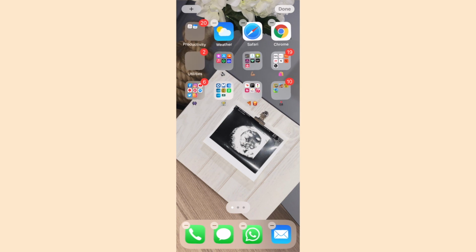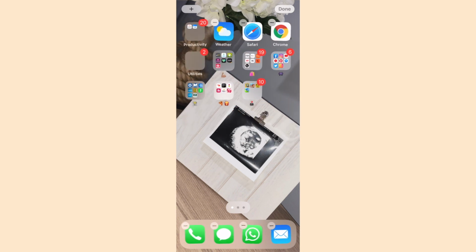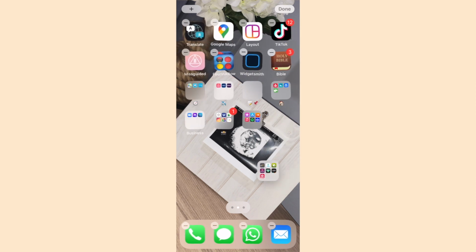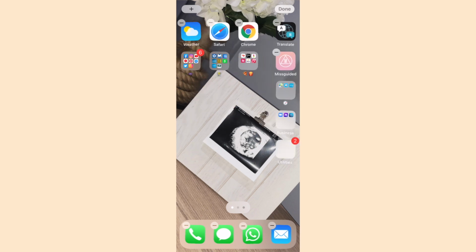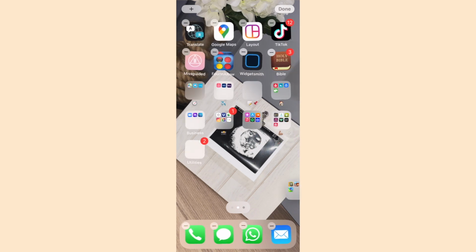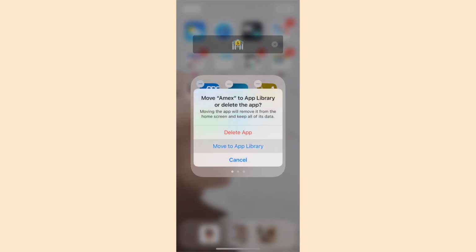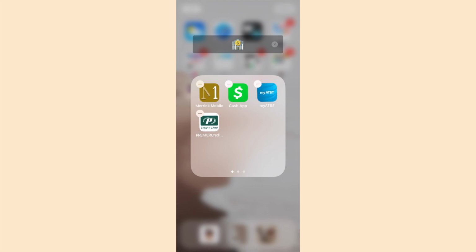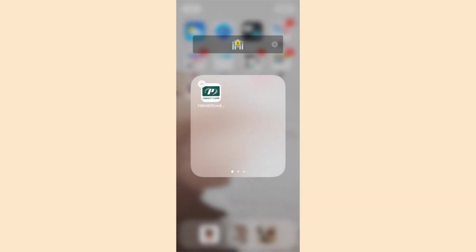So the first thing that you want to do is remove all your apps from the first page to the second page. Now there's two ways to do this. You can manually slide them over to the second page, but an easier way is to hold down the apps that you want to get rid of and start off by moving them to your app library.